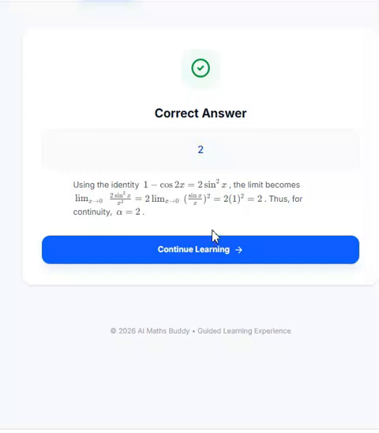Right? So let's suppose you have got it and you understand that as x approaches 0 minus, this value becomes 2. So that means for continuity, alpha will be 2, because as x approaches 0 minus, it's 2, and at x equal to 0, alpha is equal to 2.